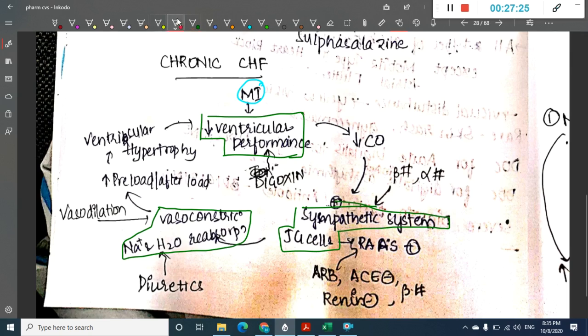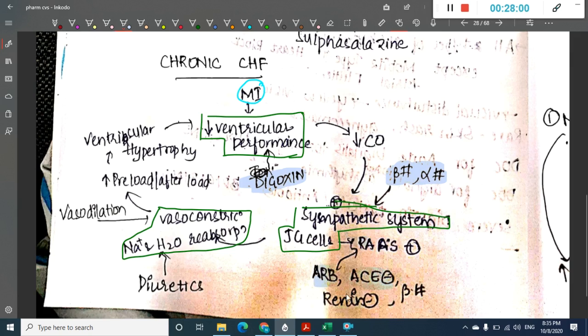So we have drugs which will act at different levels. Digoxin will increase the ventricular performance by causing its inotropic action. Beta blockers and alpha blockers will inhibit the sympathetic system, and the RAS is inhibited by ARBs.